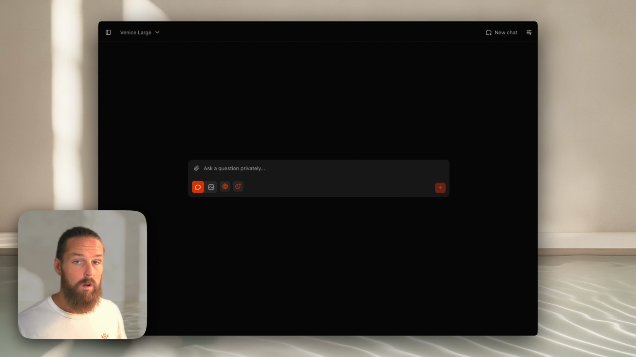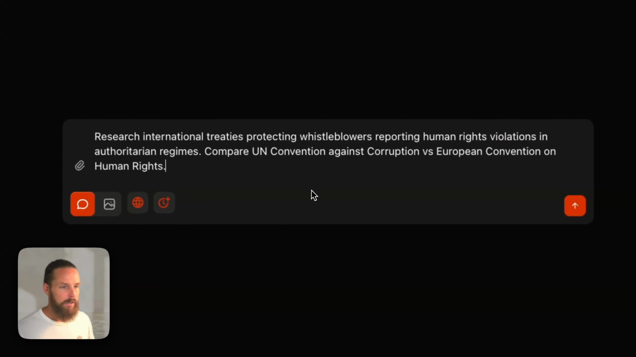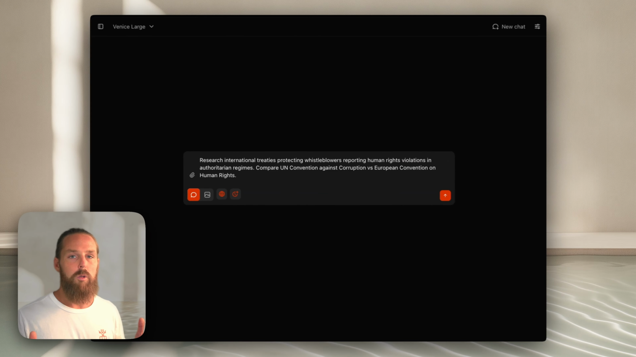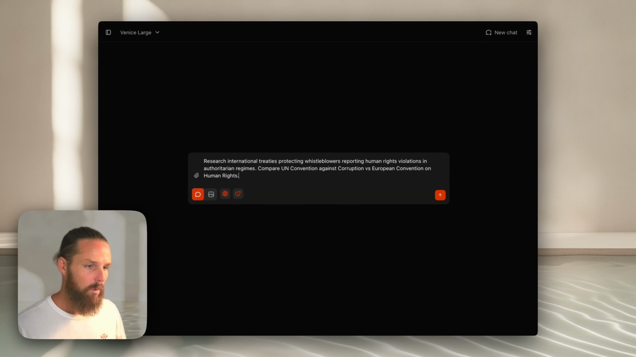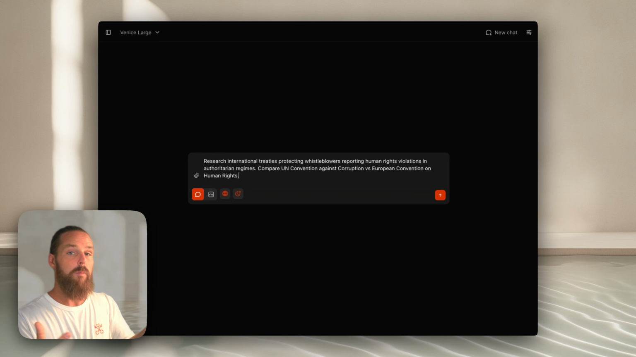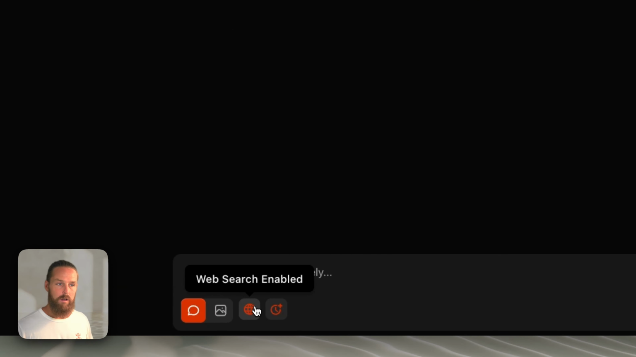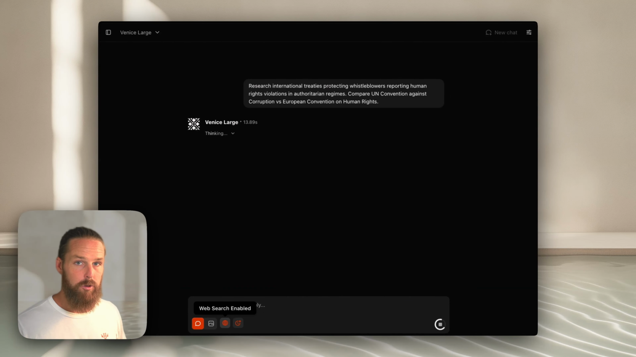Now we're imagining we're a whistleblower here. So the first thing we want to do in our conversation is research international treaties protecting whistleblowers reporting human rights violations in authoritarian regimes. Compare UN Convention Against Corruption versus European Convention on Human Rights. This is where you want to add any context you do know about. We're going to begin research here and hopefully learn more that will take our case to the next level so we know the proper steps to take. Now you'll see that we have the web enabled here. So Venice Large is going to be searching the web.